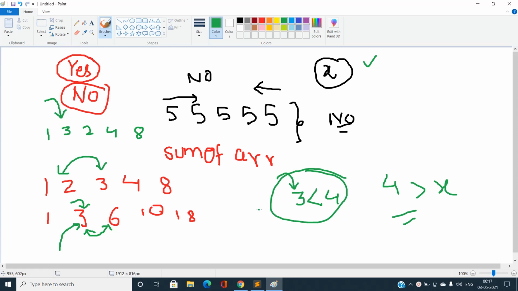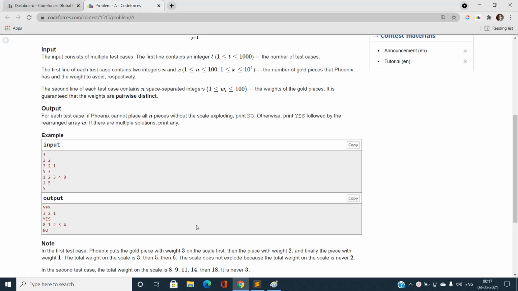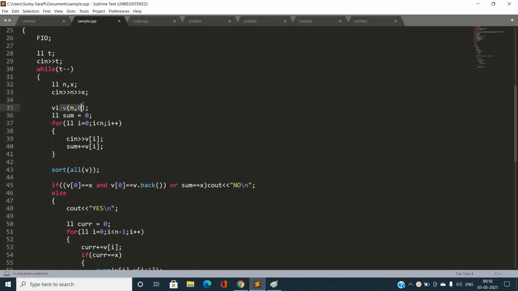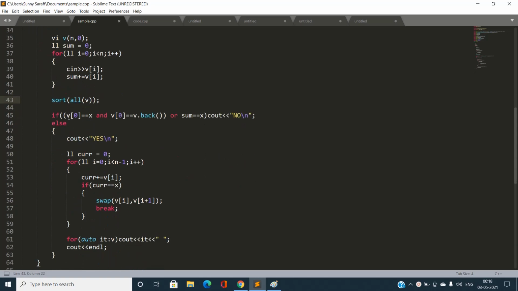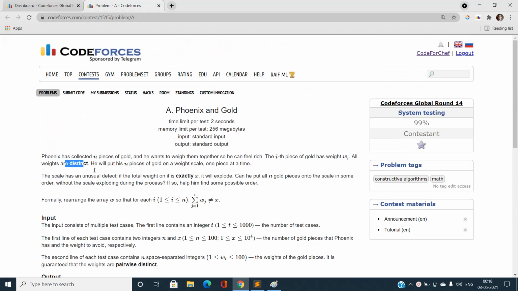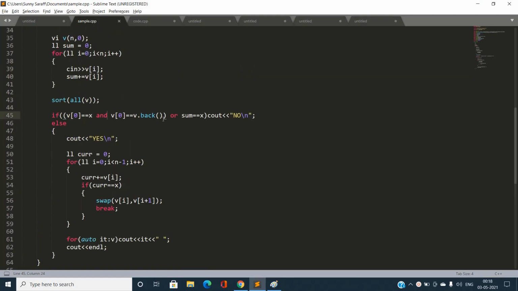Okay, so let us look at the implementation of this. You can see I have taken n and x and then the vector, and I have found the sum, and then again you can see I have sorted the array. Now, as the condition, I think all the elements are distinct, so I think this condition should not be written; it can also hold true, I think. So if v[0] is exactly equal to x and v[0] is equal to the previous one, that is, all the elements are equal, something like that, and the sum is exactly equal to x, I print no. Otherwise I can always have an answer.